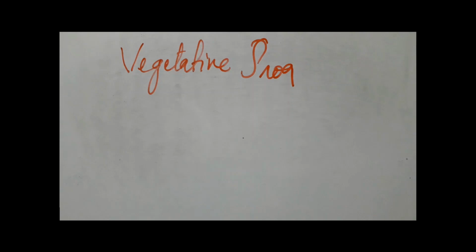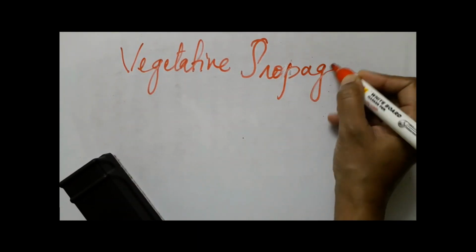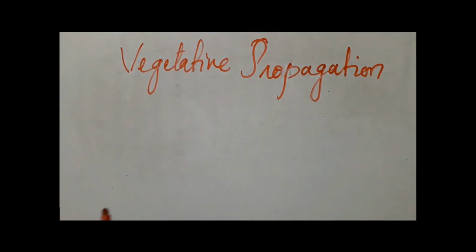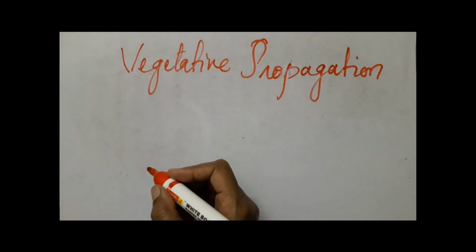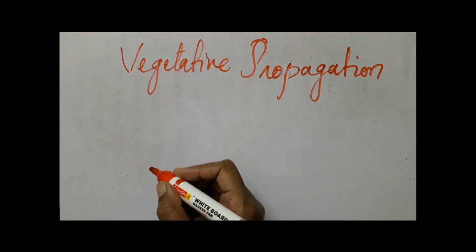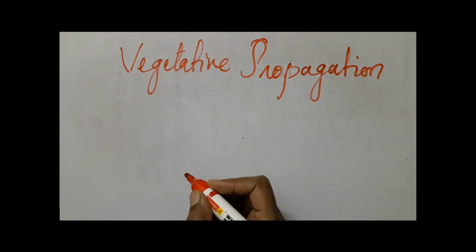Vegetative propagation. What is vegetative propagation? Vegetative propagation is nothing but asexual reproduction in higher plants, where the vegetative parts of these plants, like a stem, a leaf, actually give rise to new organisms.